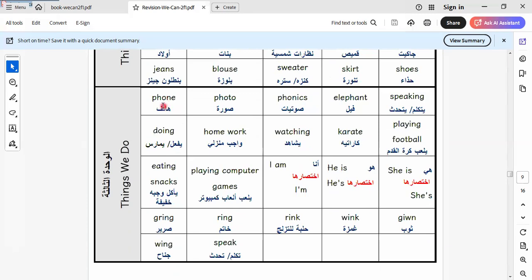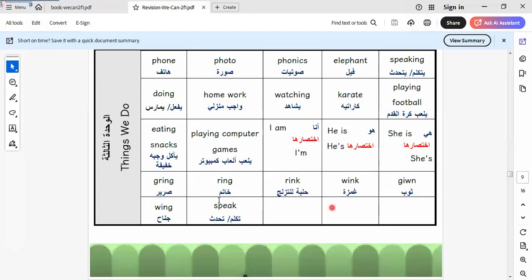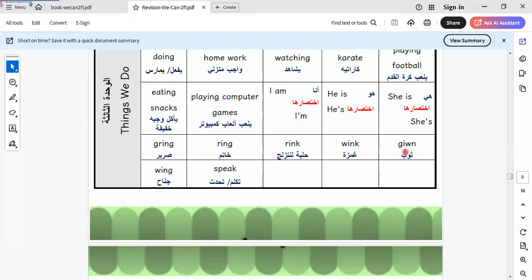Let's go to another one here. We have some vocab we learned here, which is phone, photo, phonics, elephant, speaking, doing, homework, watching, karate, playing football, eating snacks, playing computer games. Here we use the expression I am. He is, we can write he is as a contraction or abbreviation like this. We say I am or he is. We write he's, she's like this or like this. Here we have bring, ring, wing, join, and speak.